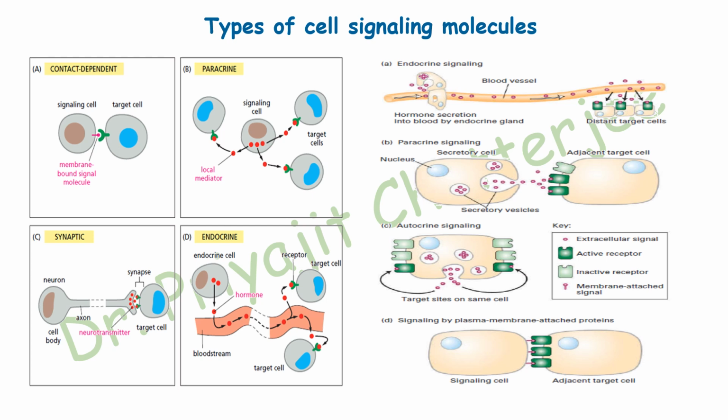Endocrine cells release different kinds of hormones. It will enter into the blood, and it will move distantly to target different types of target cells. It will move through the blood, and it will bind to the receptor on the target cells. Another kind of signaling is called autocrine signaling, which is found in different kinds of immune cells. Here the signaling molecules released from a cell will act on the receptor of the same kind of cell. That is, the target cell and the signaling cell will be the same.